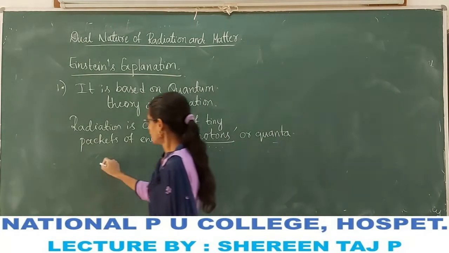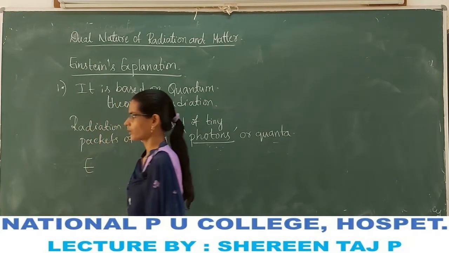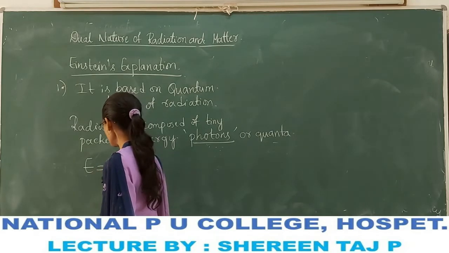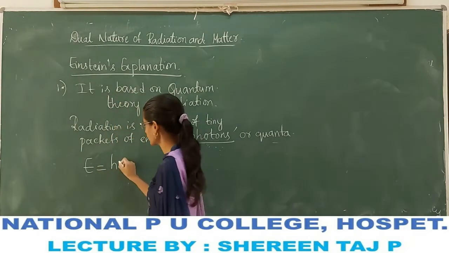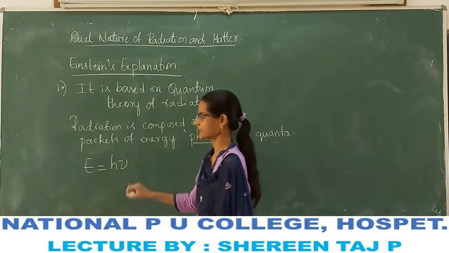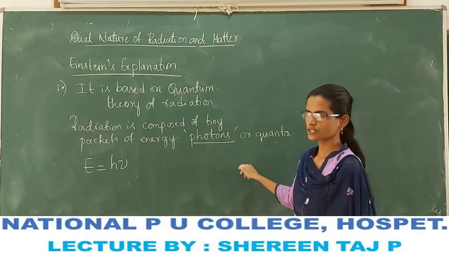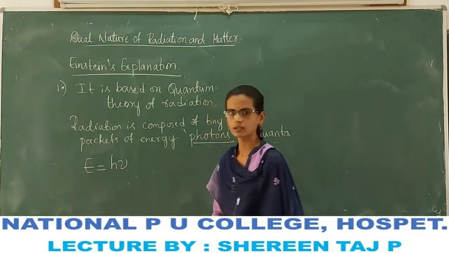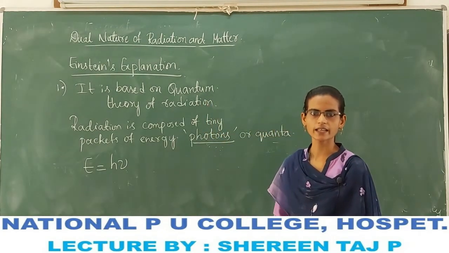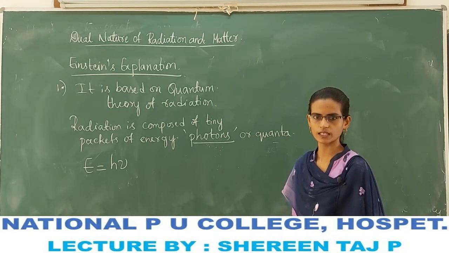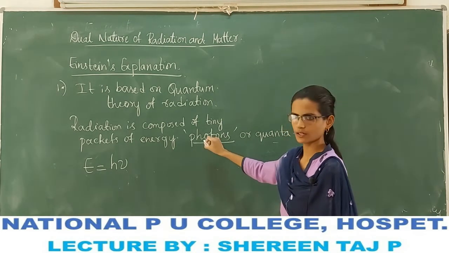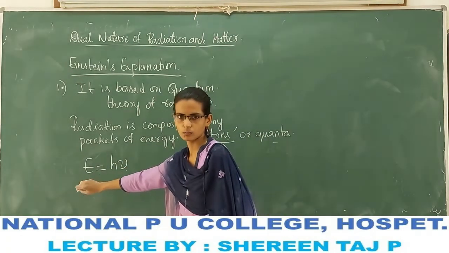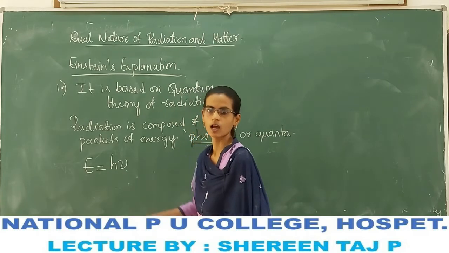The energy of each photon is given by E is equal to h nu, because the radiation has some frequency. Nu is the frequency of the radiation, and the energy of the photon depends on the frequency. According to Planck's theory, it is given as E is equal to h nu,